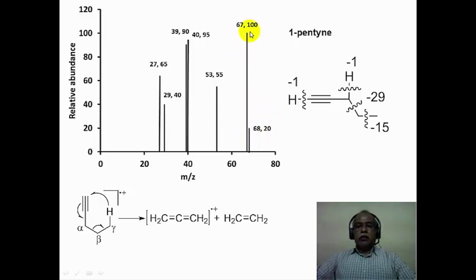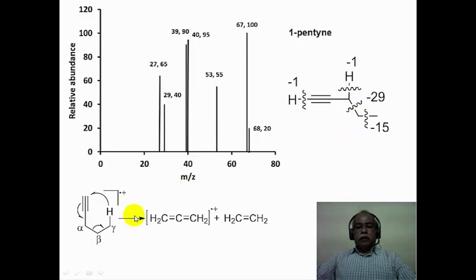So the base peak, the 100% abundant peak, is due to the loss of a hydrogen atom either from this position or from this position. Then comes the loss of the methyl group, corresponding to 15, and a loss corresponding to 29. For example, if you subtract 29 from this one, you will get the fragment ion somewhere in this particular region.